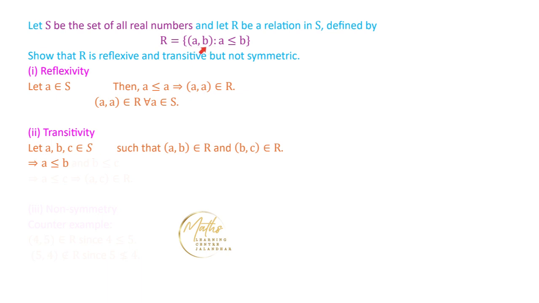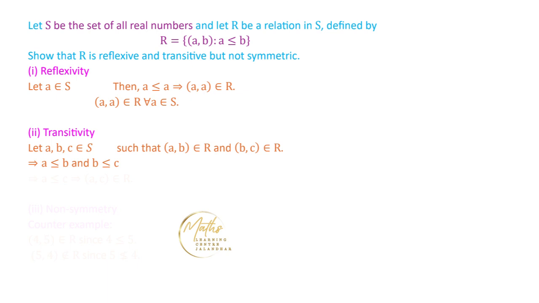A and B are related if A is less than equal to B. So A comma B belongs to R implies A is less than equal to B, and B comma C belongs to R implies B is less than equal to C.